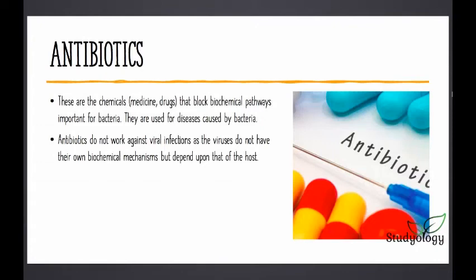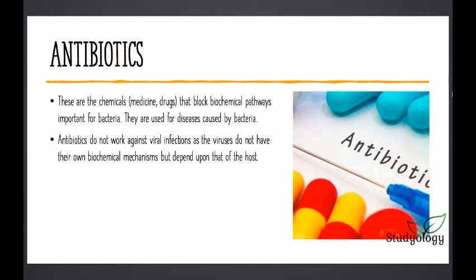Now we learn about a very important thing called antibiotics. These are the chemicals, medicines, or drugs that block biochemical pathways important for bacteria. They are used for diseases caused by bacteria. Antibiotics do not work against viral diseases, as viruses do not have their own biochemical mechanisms but depend upon those of the host. You must have all heard about antibiotics, which are a very common medicine prescribed by doctors.